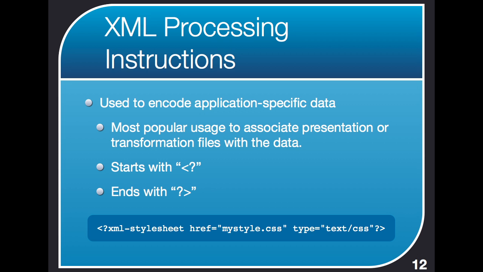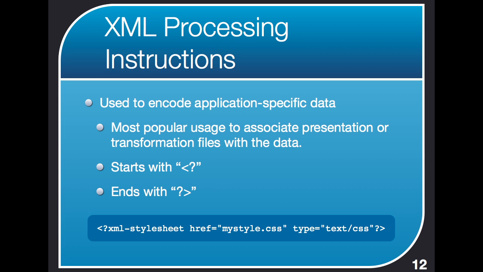Now, XML processing instructions are a little bit of an oddball, and you're not going to see them a whole lot. In terms of where they'll sit in an XML document, they come right after the declaration, but before the actual XML starts happening. So in our example we've been using, they'd be right after that XML declaration, but right before that person tag starts off. Now, they're used to encode application-specific data. What does that mean? It means whatever you need for your application. That is really what that means.